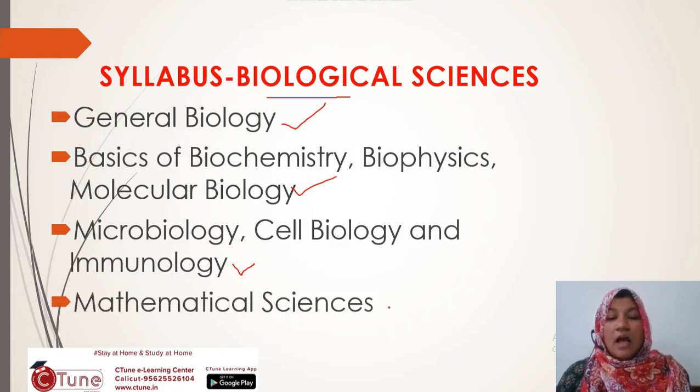Last is Mathematical Science. The first three topics we should study at degree level, that is BSc level, but mathematical science we should study only at +2 level.